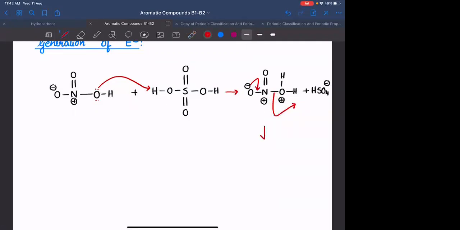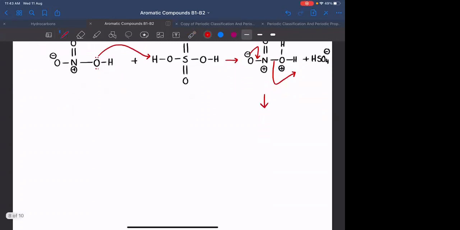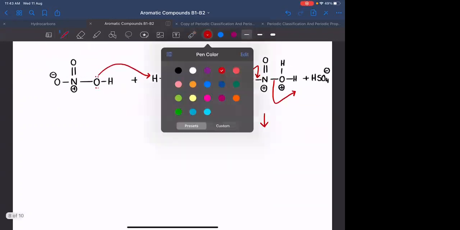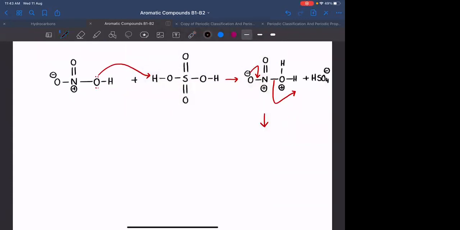Any doubt, anyone? Which will lead to the formation of oxygen double bond O, nitrogen, with the positive charge that was initially on nitrogen remaining the same, double bond O.